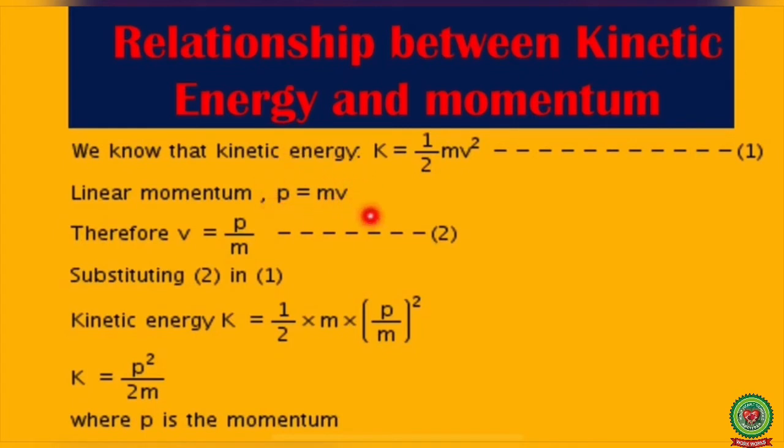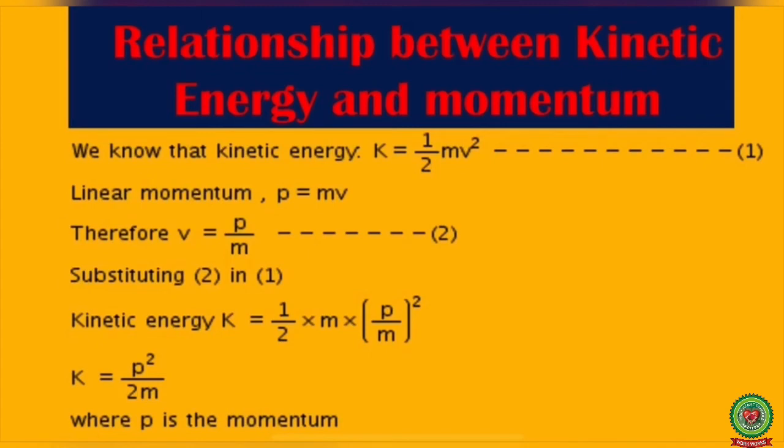From this equation, we get v is equal to P upon m, and if we put the value of v from this equation into the kinetic energy equation, we will get K is equal to half m into P upon m whole square. From here, we get K is equal to P square upon 2m, or P square is equal to 2m into K, where P is momentum, K is kinetic energy, and m is mass of the body.